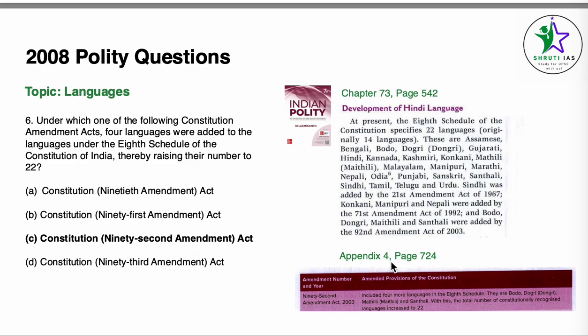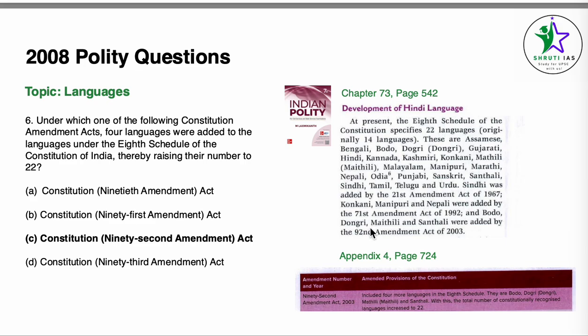It can also be found in Appendix 4, given on page 724, which is constitutional amendments at a glance. Now, this particular question also gives us an answer to the 2024 prelim. This year, a question was asked about which particular languages were added by the 71st Amendment Act of 1992. So, if we had done this 2008 question and read this paragraph, we would have been able to solve the 2024 paper's question.